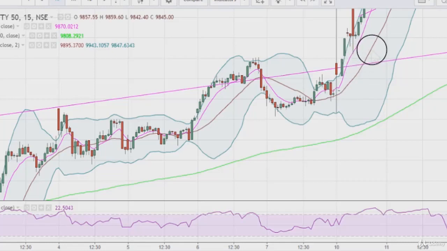Now this brown line is our trailing stop loss, and we can hold our long position as long as prices are above this brown line and this pink line is above this brown line. At this point you can see RSI is also above 50 level and RSI is crossing above this 70 level. So it is in the overbought range. As long as it is in the overbought range, we can hold our long position and we will exit when RSI crosses down this 70 level.